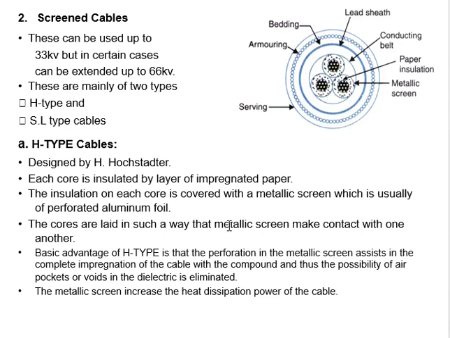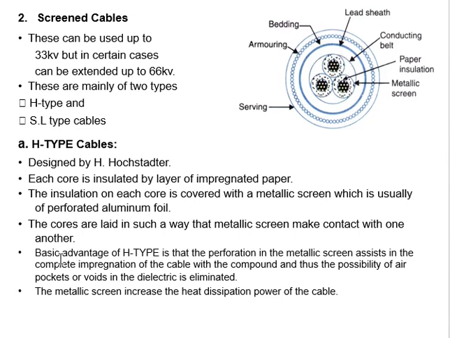Next, the cores are laid in such a way that the metallic screens make contact with one another. Now look into the picture also. The first metallic screen is in contact with the second, which is in contact with the third, and they all coincide with each other, so that the three of them get a grip to withstand over there.